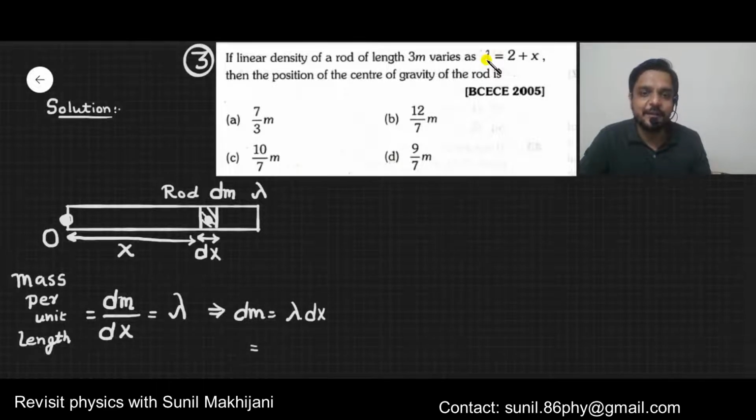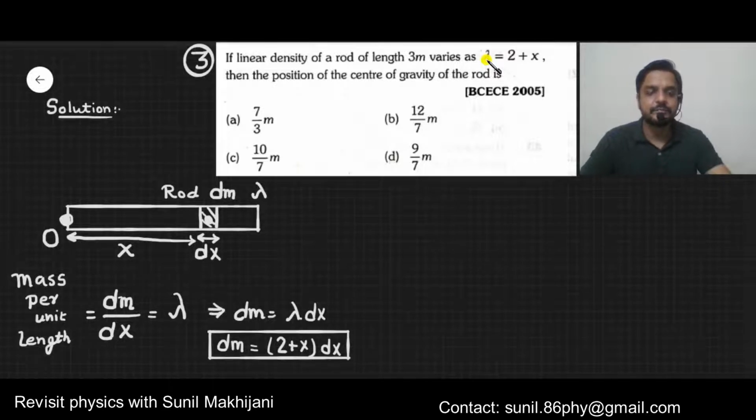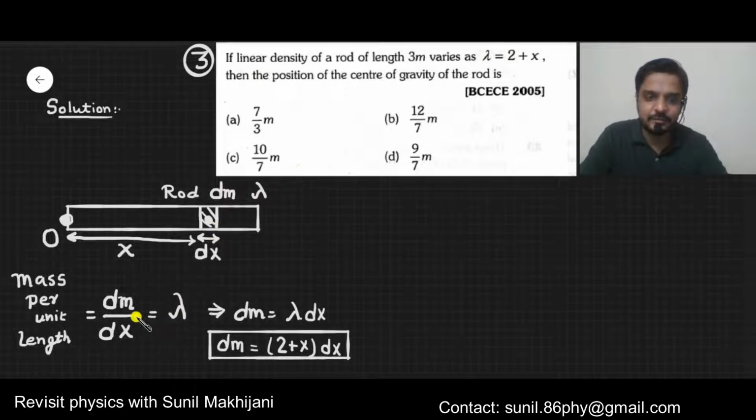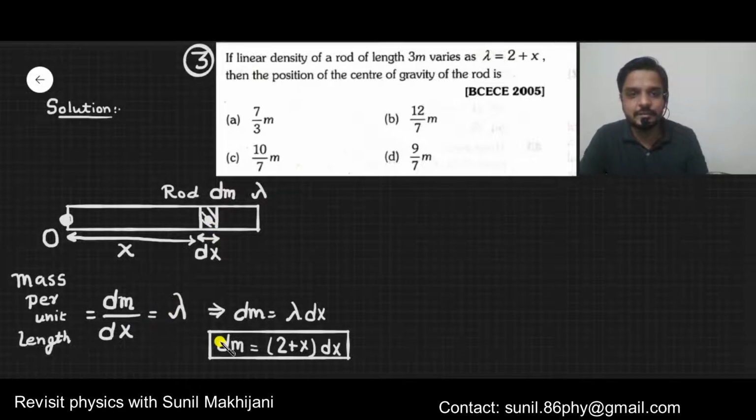Here you can substitute lambda as 2 plus x. So this is the value of dm. First of all understand how we got this: divide the rod into elements, and for one element at x distance, the density will be 2 plus x. But density is also given by dm upon dx. So using that you reach this equation.